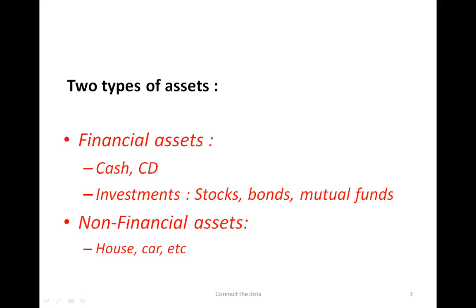The non-financial assets would be your house, your car, and any other property you may have. Our focus for this class is investment strategy, which is tied more to the financial assets. But typically when people talk about their net worth, they also look at their hard assets, like your house and cars and so on.